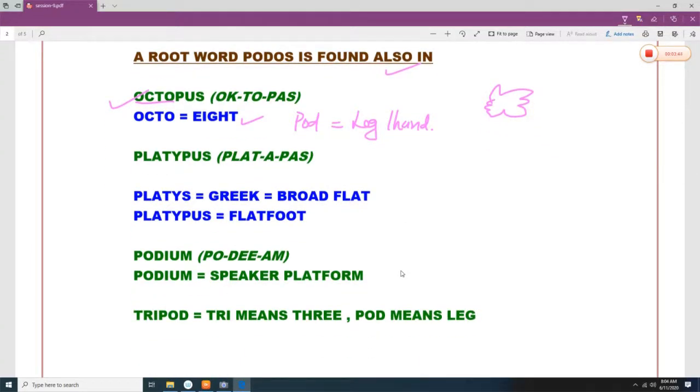Platypus. Platy means broad. So you can say there is a plateau. There is a plateau in Assam. Plateau means there are hills and then there are areas which are flat. That flat area is known as a plateau. So platypus means flat foot. Now if you study the foot of somebody, the foot is like this. But if someone's foot is like this, it means it is very flat. Flat foot people will not be taken in the military, because if your foot is flat, you cannot run fast.